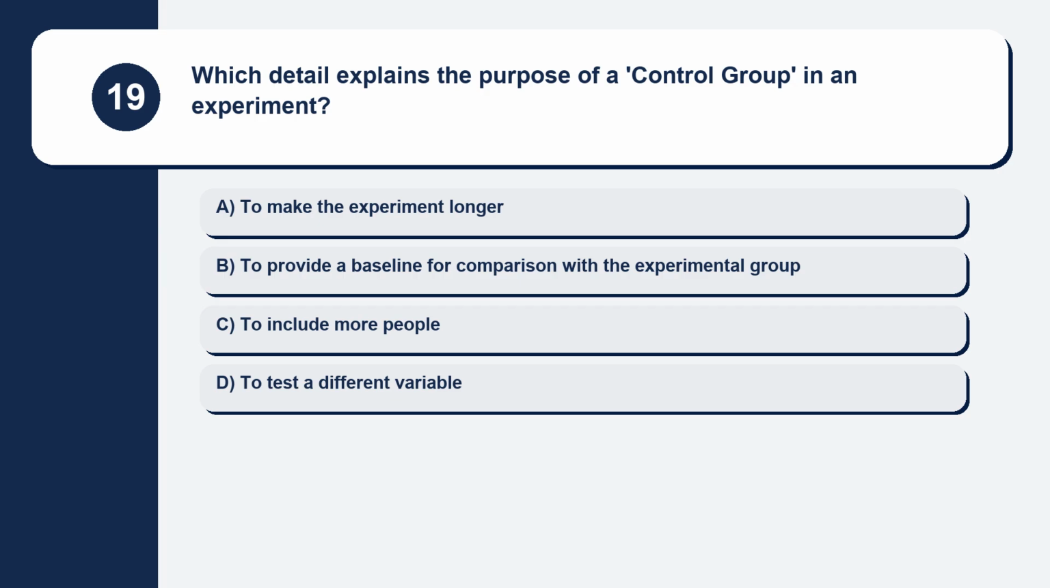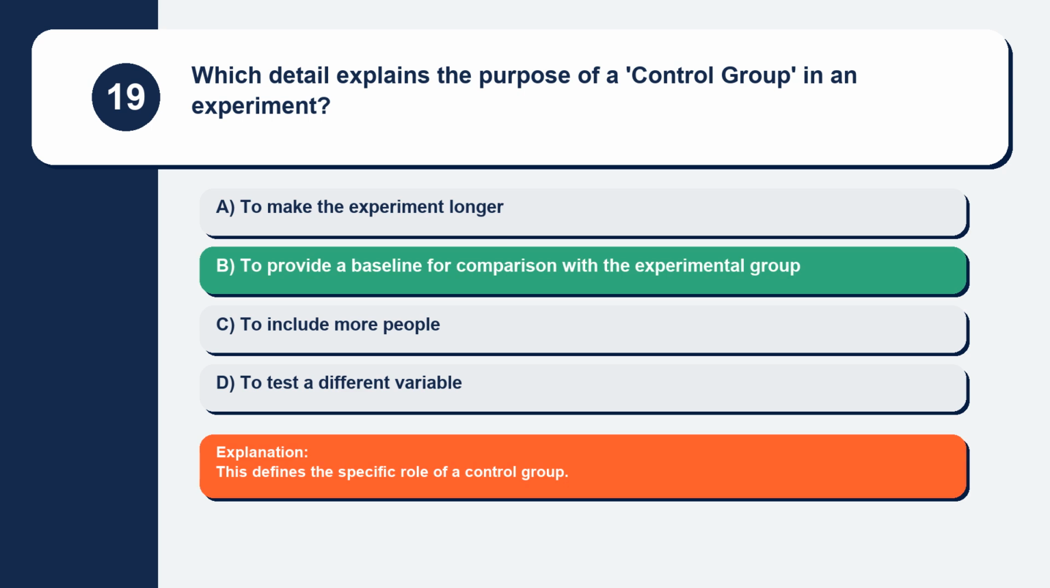Question 19. Which detail explains the purpose of a control group in an experiment? To make the experiment longer. To provide a baseline for comparison with the experimental group. To include more people. To test a different variable. This defines the specific role of a control group.